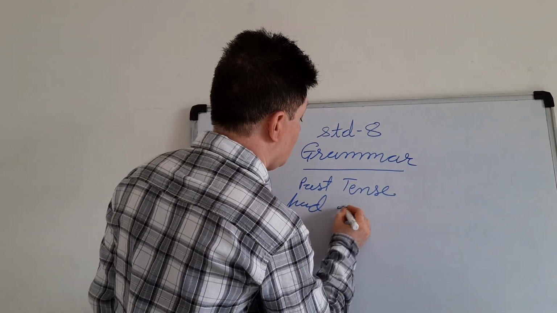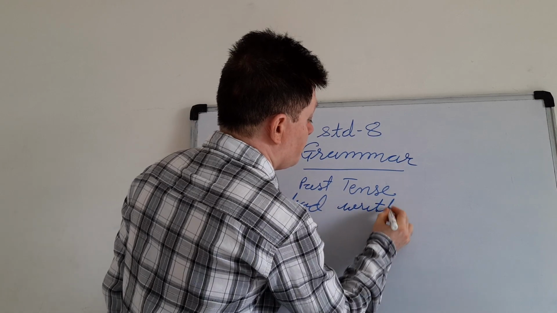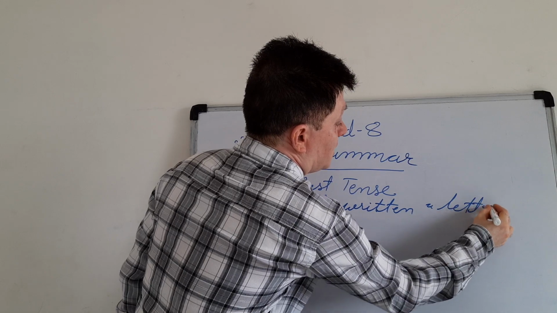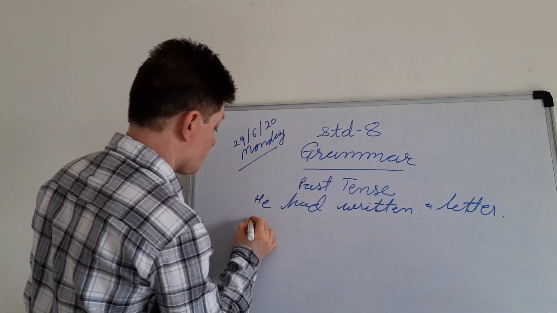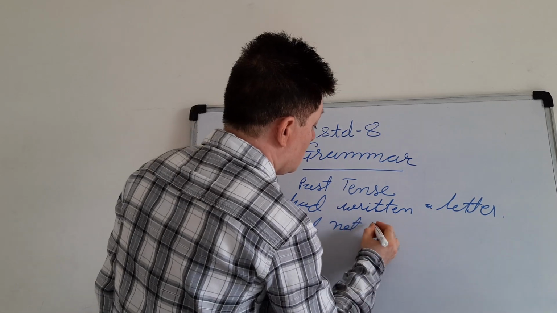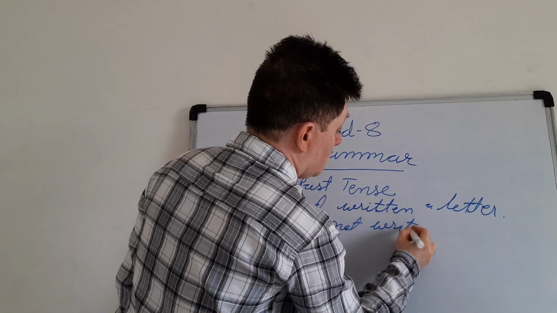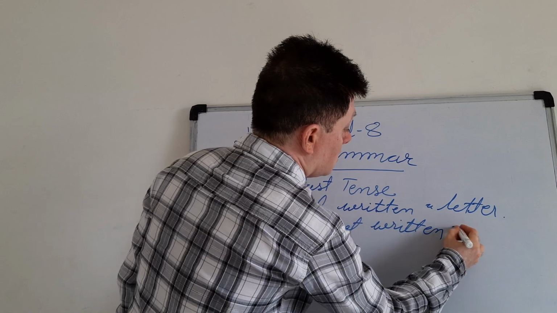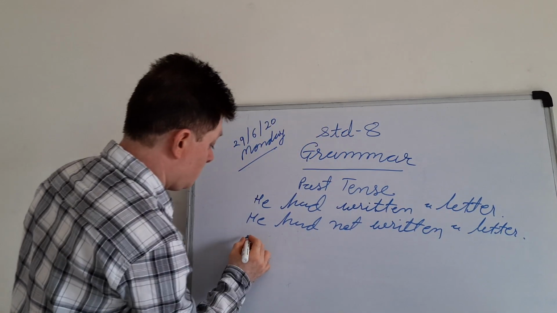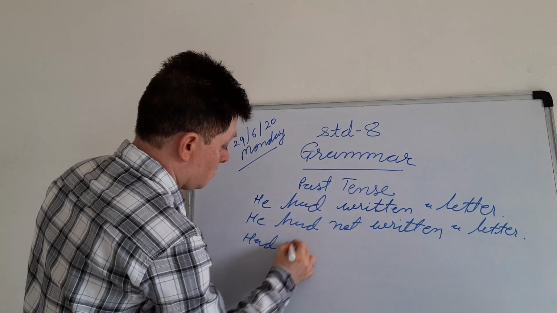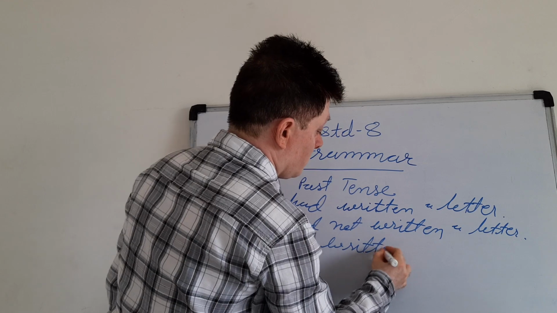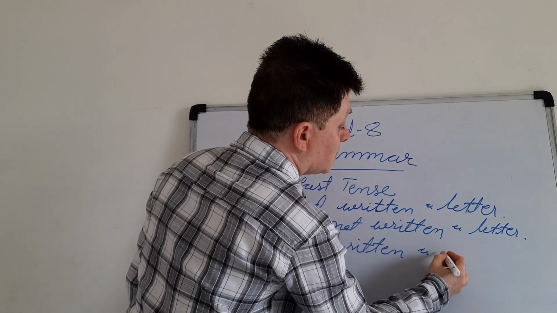So he had written a letter. He had not written a letter. Had he written a letter?